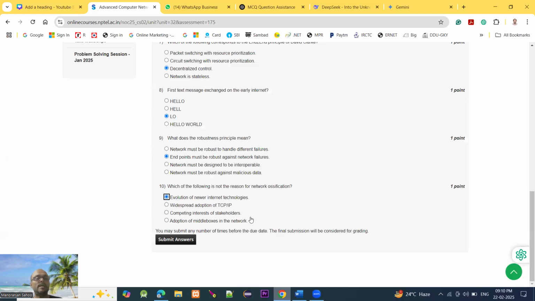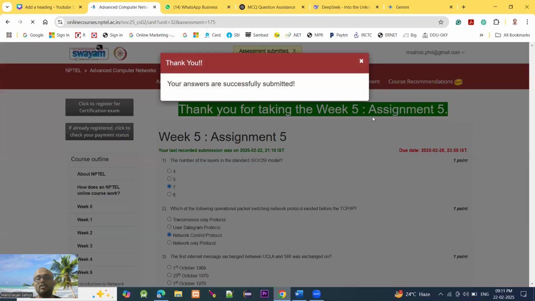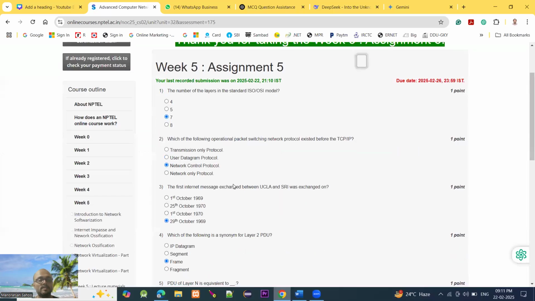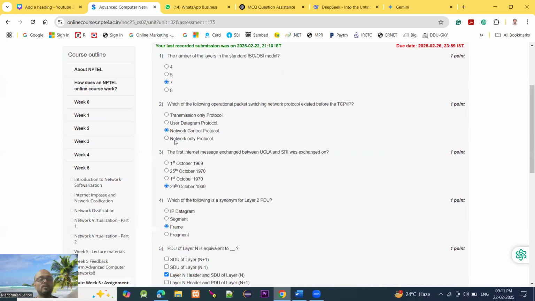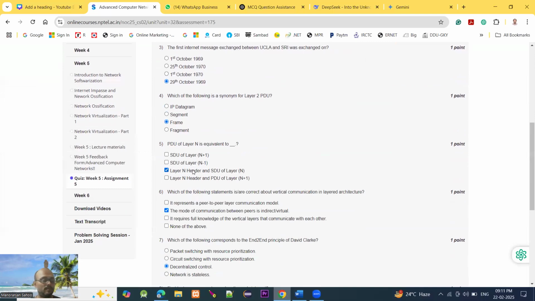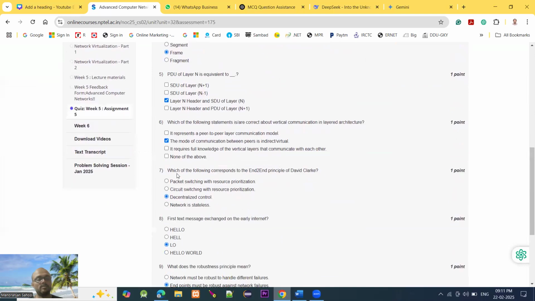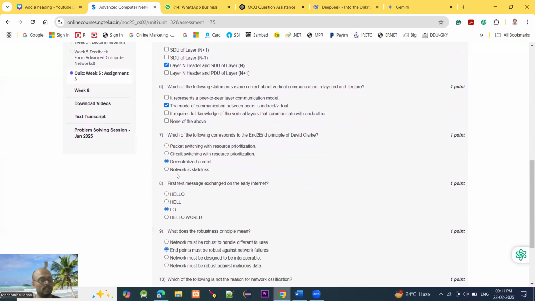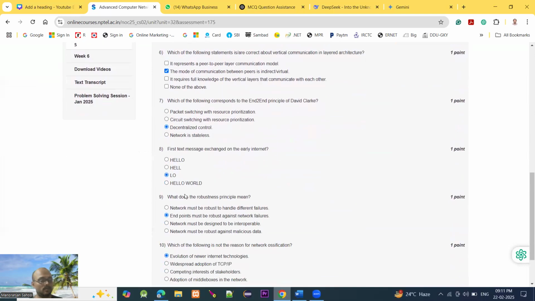Now I click on the submit button. You can see, thank you for taking the assignment. Your assignment was successfully submitted. Once again, to verify: 1 option C, 2 option C, 3 option D, 4 option C, 5 option C, 6 option B, 7 option C, 8 option C, 9 option B, and 10 option A.